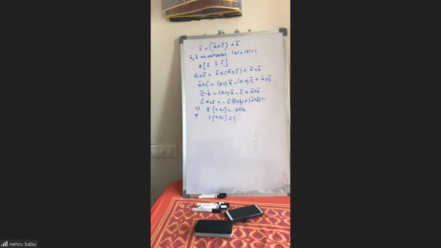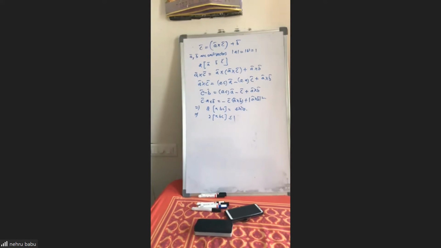Sir, A cross C is perpendicular to C bar, no sir. A cross C is perpendicular to C. So B bar must have a component along A cross C and along C bar, if A cross C is not 0. Yes, sir. So if B bar has a component along A cross C, its magnitude will be equal, sir, and in opposite direction.